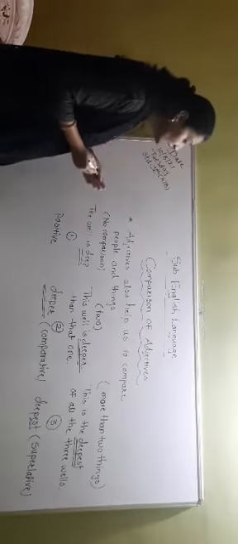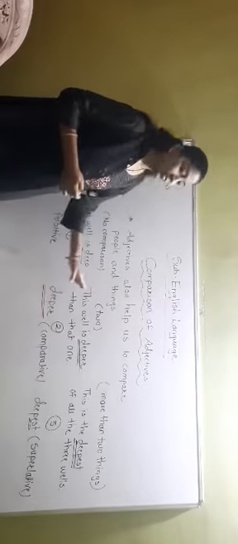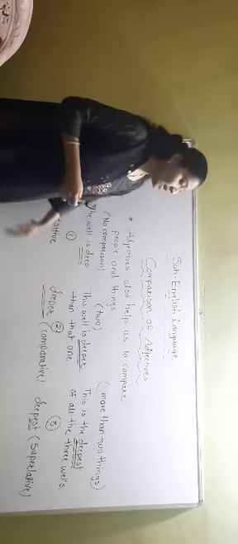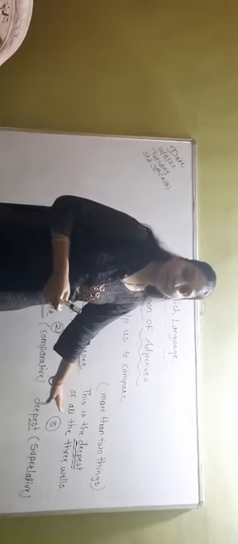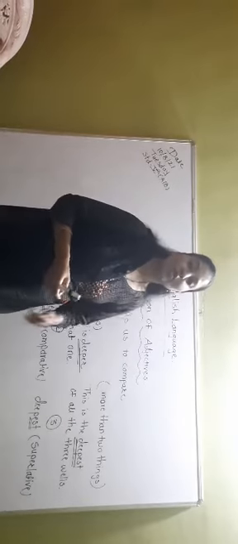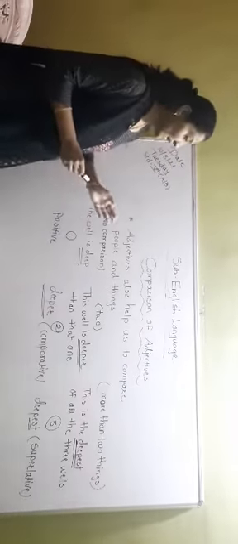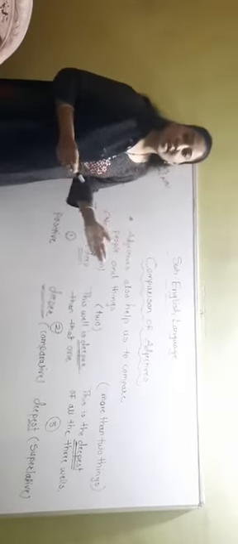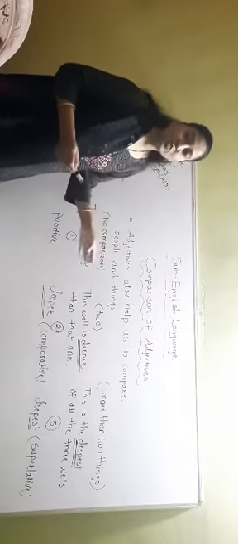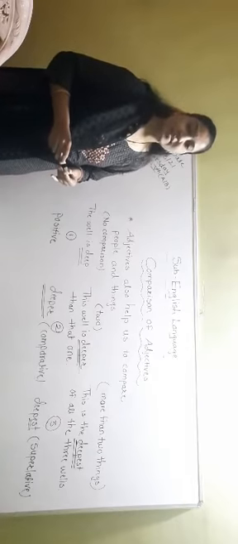And you can see here in comparative degree we just add er to the adjective. And in superlative degree we are just adding est to the main adjective. Okay, so I hope that this is clear to you. Now let's see how to form the adjectives by adding er or est. There are different types of rules for this, that we are going to see now. So let's get started.